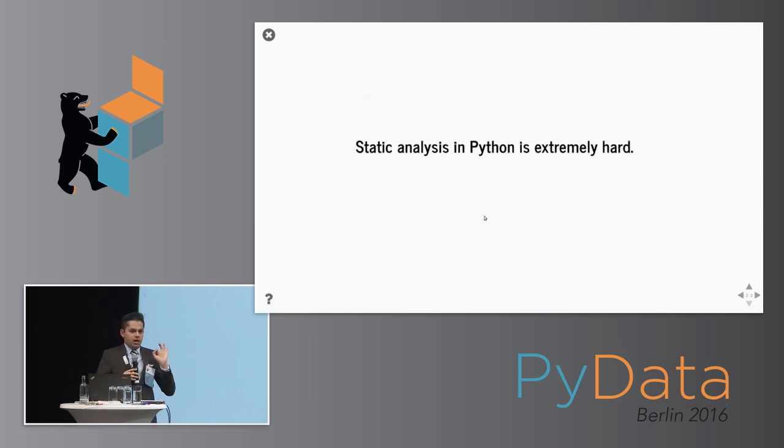I will tell you this: every time I've tried to use static analysis in Python, I found that it can be incredibly hard, even in fairly simple situations. There are some cases where static analysis works pretty well. One case is, somebody asked me, we have this problem with imports in this very big system. We don't know what imports what, and we don't know the chain of dependencies for imports. It wasn't a problem with circular imports, because I don't think anyone in this room has run into a circular import problem in a while. It was just that they didn't know where the coupling in the code base was.